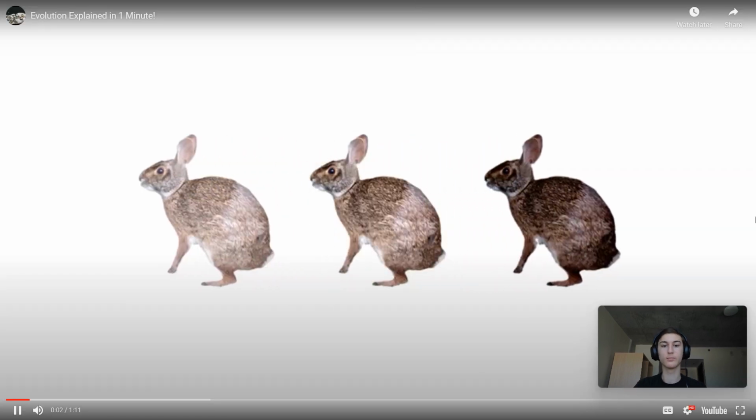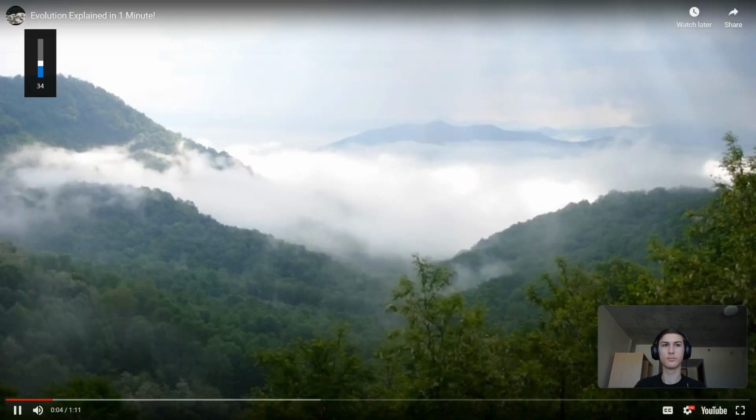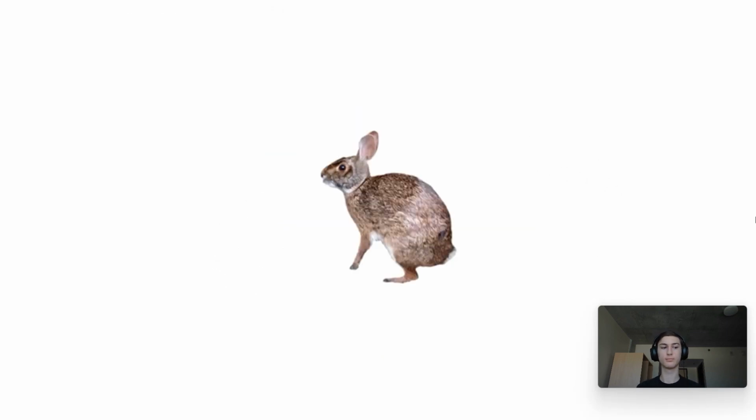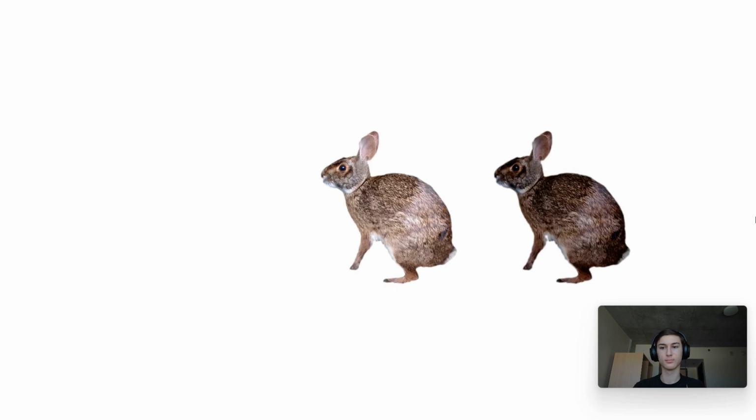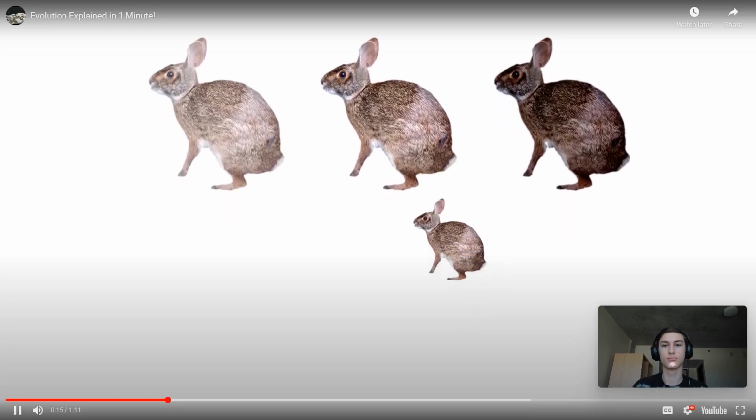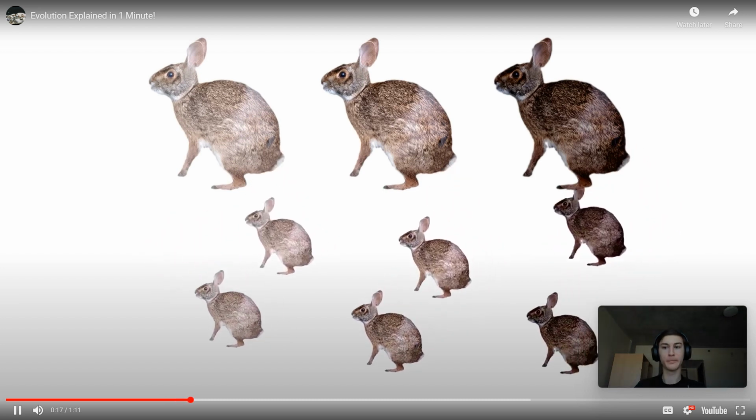Organisms vary. They look different. Don't believe me? Go outside, look around. Don't believe me? Grab a ruler, measure some leaves. They'll be different. This is a rabbit. Some rabbits are slightly darker than others, some are slightly lighter. Some of the variation we see gets passed down to offspring. Offspring tend to look like their parents.